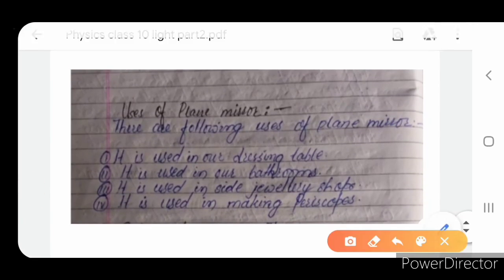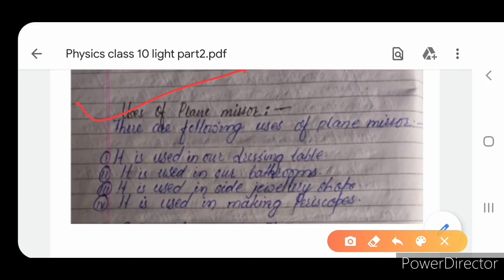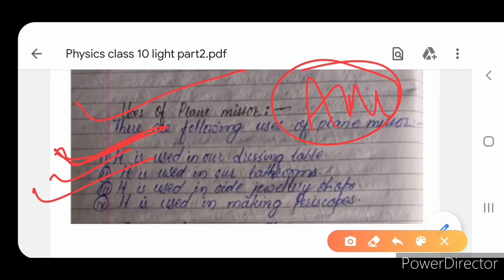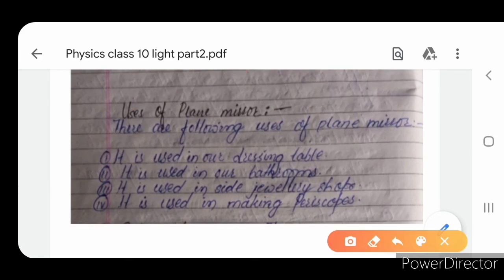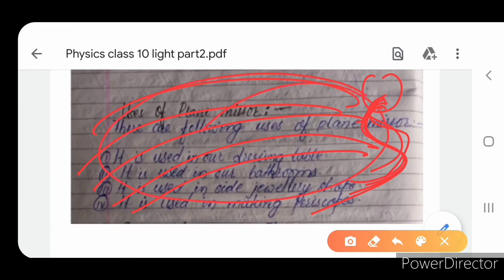Now usage of plane mirror. There are the following uses of a plane mirror. Usage means applications, in daily life, practical life, scientific life, or medical life. It is used in a dressing table in our homes for makeup. It is used in our bathrooms. It is used in jewelry shops, because if we put a plane mirror at the gate of a jewelry shop, it acts like a camera. We can look at all the objects in a single plane mirror for the security of the objects.